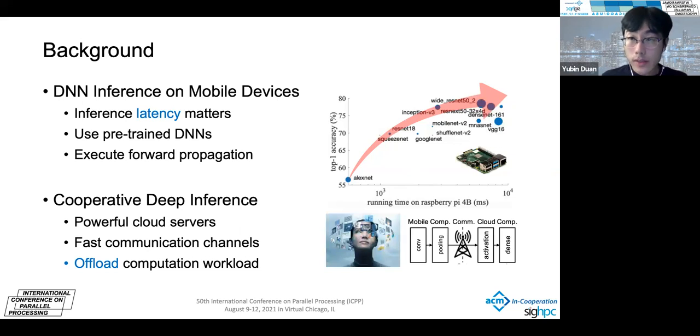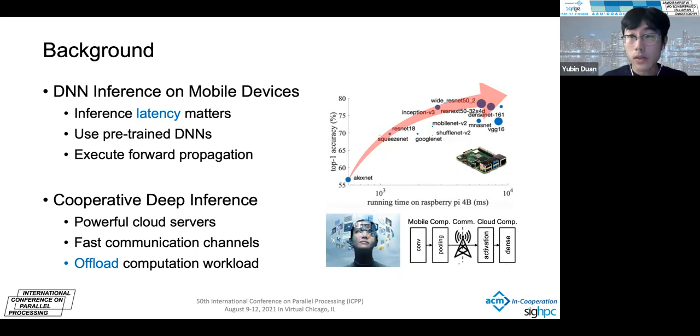And existing research has proposed the cooperative deep inference. They noticed that we have powerful cloud servers and fast communication channels. Therefore, we can offload some of the computation workload from local mobile devices to cloud servers with a relatively small communication overhead. And in this way, we can still reduce the overall latency.